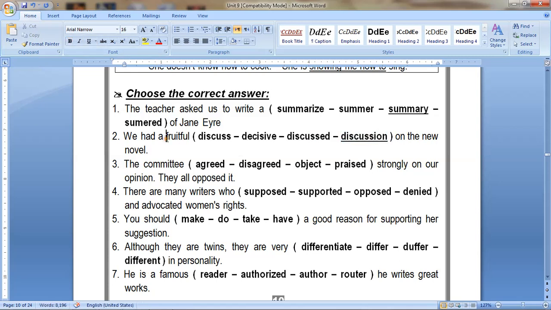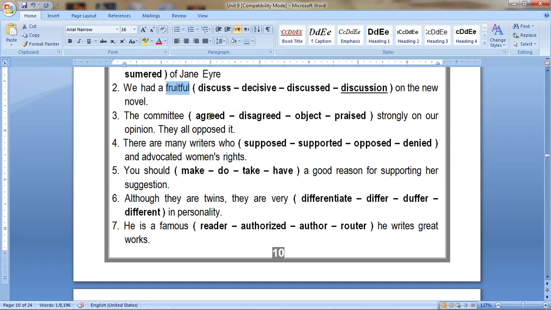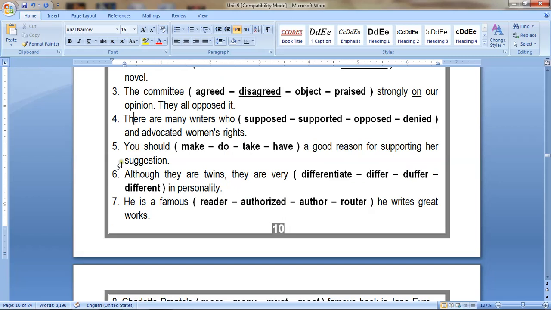Okay, by the way, when something is fruitful, it has good results. Number three: the committee agreed, disagreed, objected, or praised strongly our opinion. They all opposed it, opposed يعارض. Okay, so the committee disagreed. You can disagree on something. Number four: there are many writers who supported, opposed, denied, or advocated women's rights. Okay, the answer here is supported. يدعم.